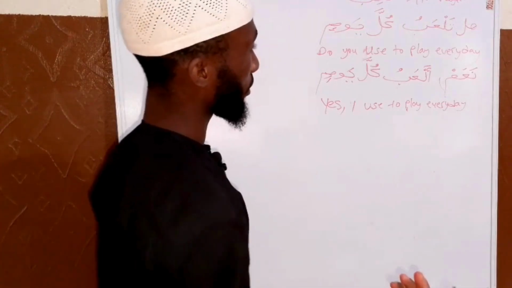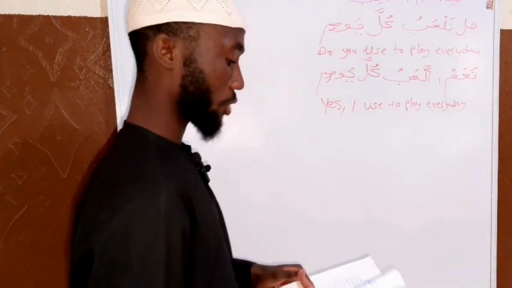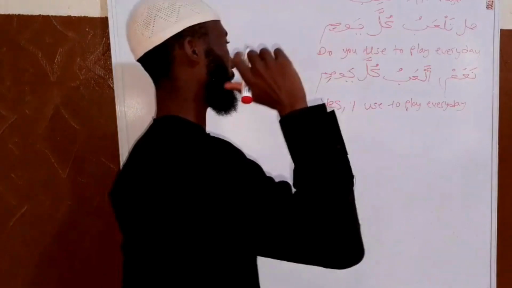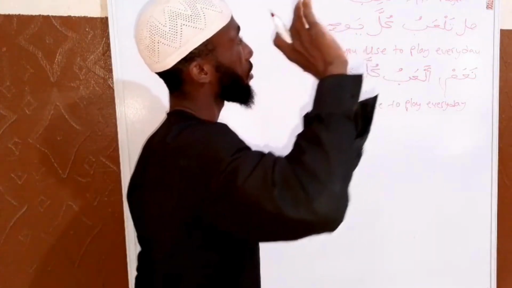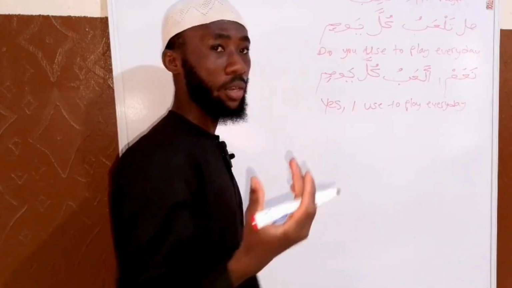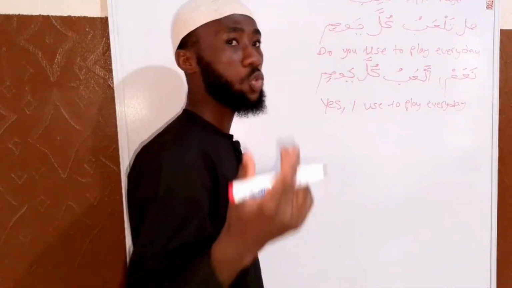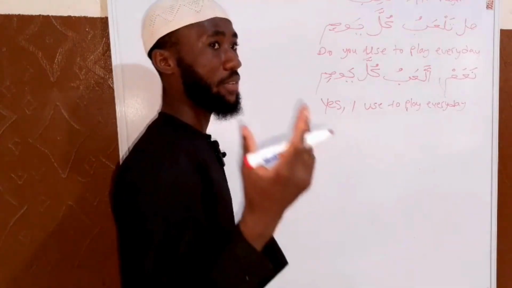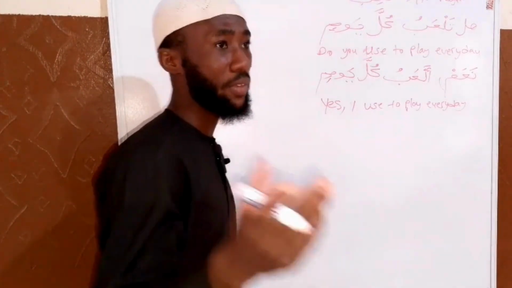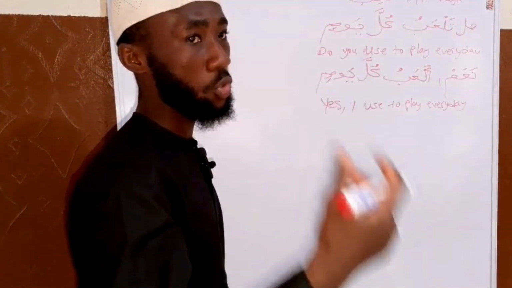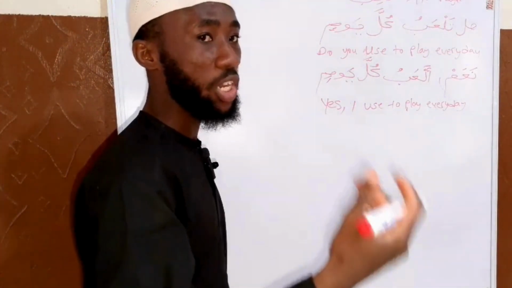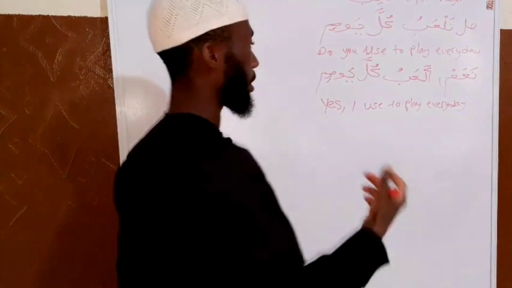Now the next question is asking, okay, ماذا تحب أن تلعب؟ That is using la'iba, which is the past tense, then transforming from past tense to the present tense, the present verbs. So asking the question, ماذا تحب تلعب كل يوم